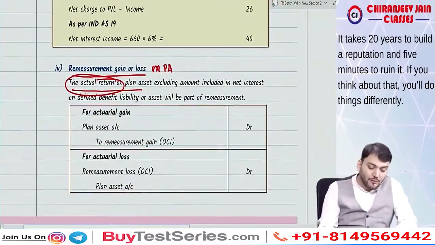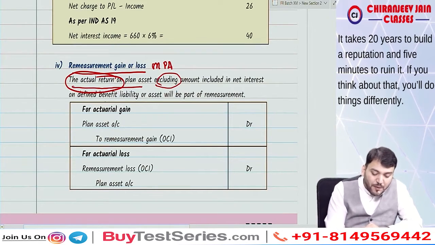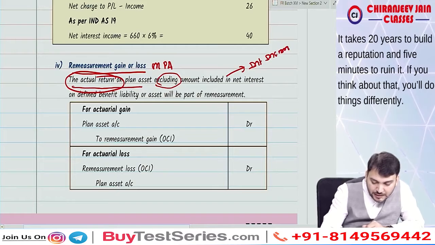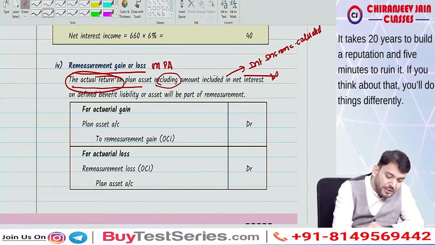Understood? Correct now. So what Ind AS 19 says, actual return on plan asset excluding amount included in net interest on defined benefit liability or asset. This amount included is nothing but interest income calculated based on discount rate.